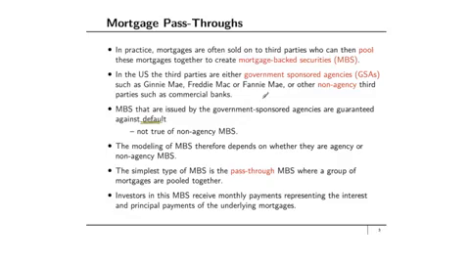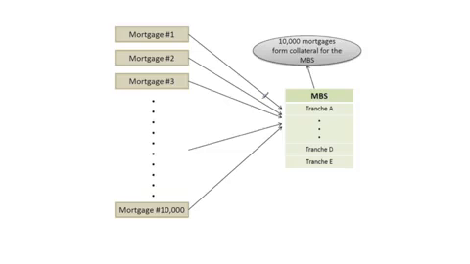The simplest type of MBS is the pass-through MBS, where a group of mortgages are pooled together. Investors in this MBS receive monthly payments representing the interest and principal payments of the underlying mortgages. So here's a diagram explaining how this works. We saw this before in the last module. We've got 10,000 mortgages. Of course, the number doesn't have to be 10,000. It could be 5,000 or 20,000 mortgages. We've got mortgage number 1, mortgage number 2, up to mortgage number 10,000. All of these mortgages are pooled together into one mortgage pool.